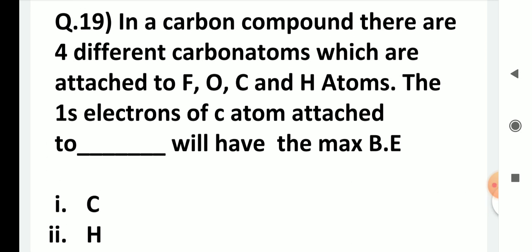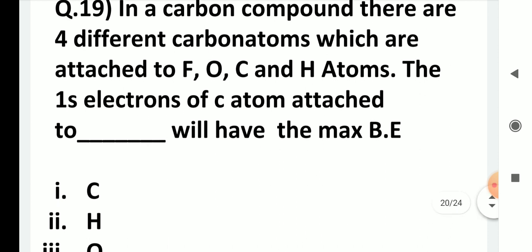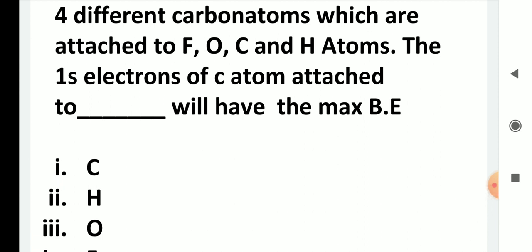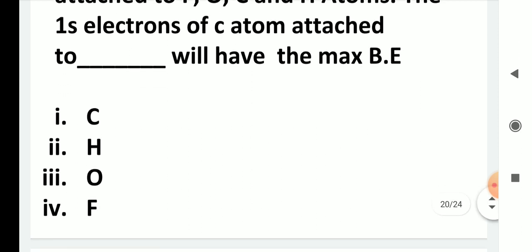Now here you have a compound which has four different carbon atoms, to which are attached: to one carbon atom fluorine, to another carbon atom oxygen, to the third carbon atom carbon, and to the fourth carbon atom hydrogen. Now all these four carbon atoms in the compound have 1s electrons. Now the maximum binding energy will be of that 1s electron which is attached to fluorine.